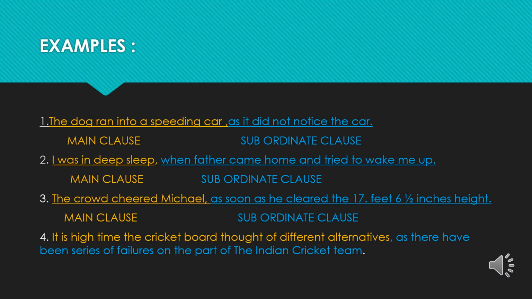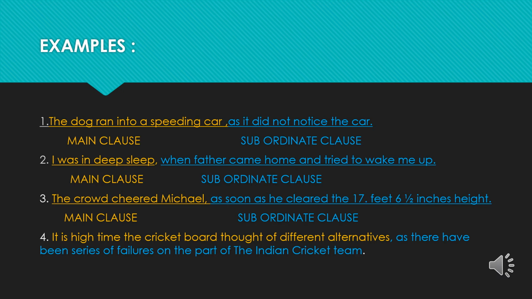Next, the second sentence: I was in deep sleep when father came home and tried to wake me up. In this sentence, I was in deep sleep is the main clause, whereas when father came home and tried to wake me up depends upon the main clause, so it is known as a subordinate clause.